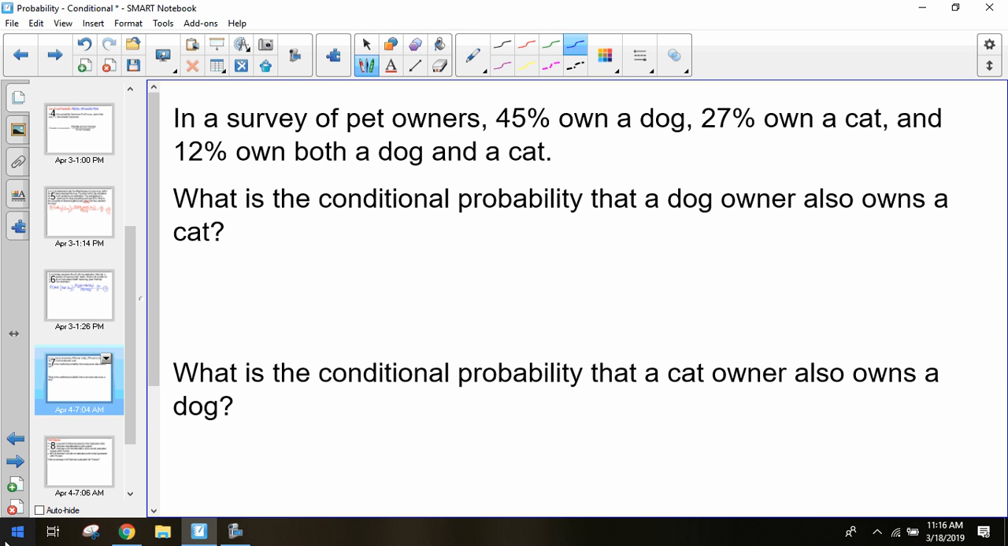So I want you to try to come up with these ones on your own. There's two questions. In a survey of pet owners, 45% of the people said they own a dog. 27% of people said they own a cat. And then 12% of people said they own both a dog and a cat. So we want to find the probability that a dog owner also owns a cat. What's the probability that this person owns a cat given that they already own a dog?